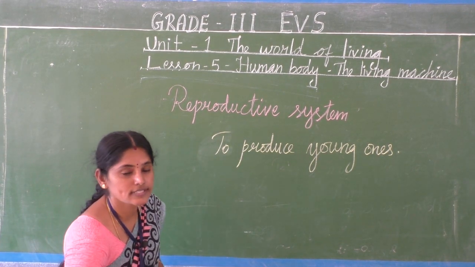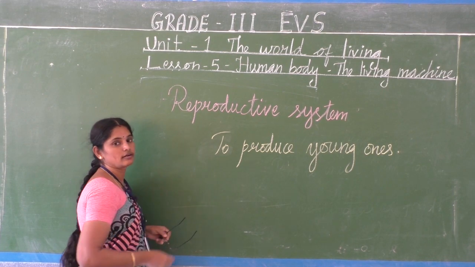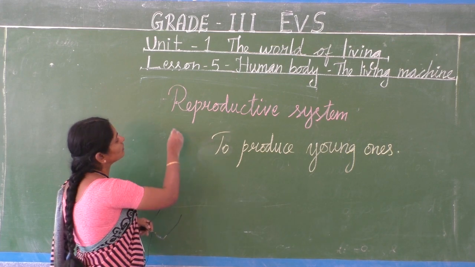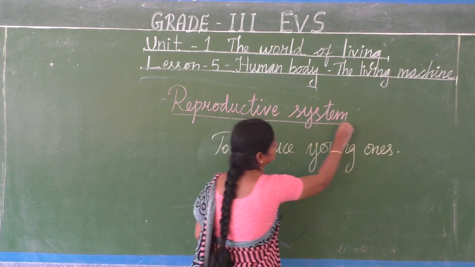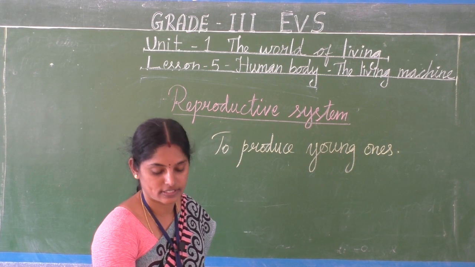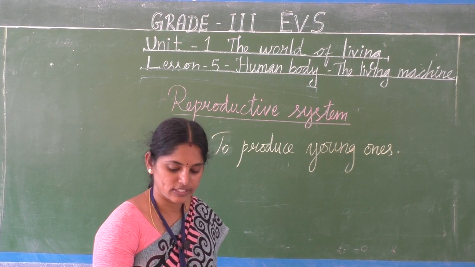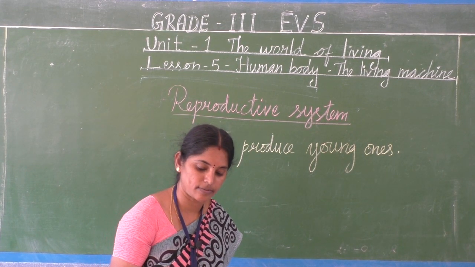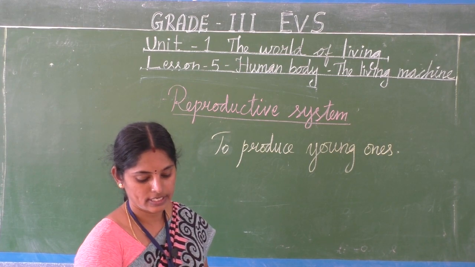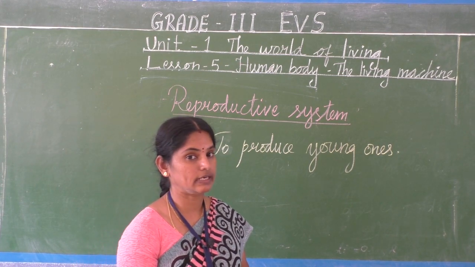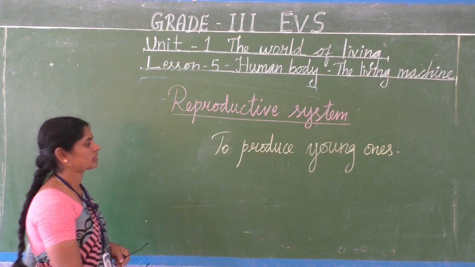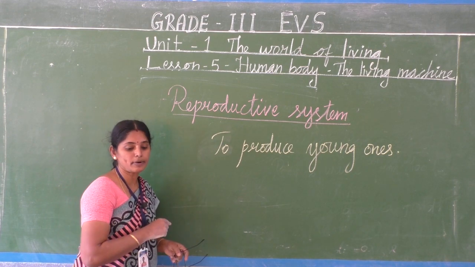So at last we are coming to the 8th main organ system, the reproductive system. What are the different organ systems we studied in this lesson? Digestive system, respiratory system, skeletal system, muscular system, nervous system, circulatory system, excretory system, and last one, reproductive system.